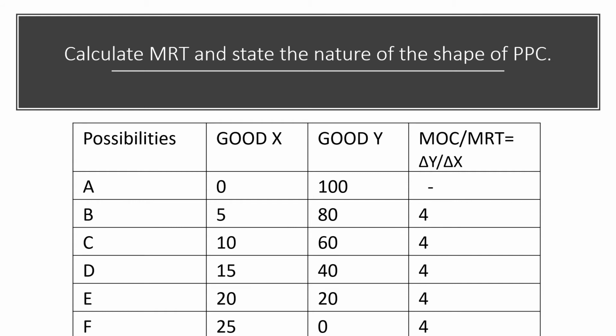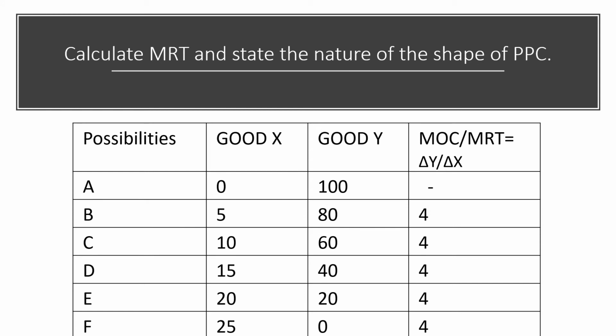Here you have to state the nature of the shape of the PPC as well. Possibilities are given from A to F. Good X amount is given and good Y amount is given. So the first rule is you have to identify which good is the gaining good and which good is the sacrificing good.